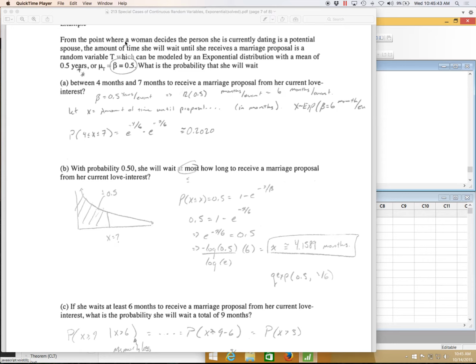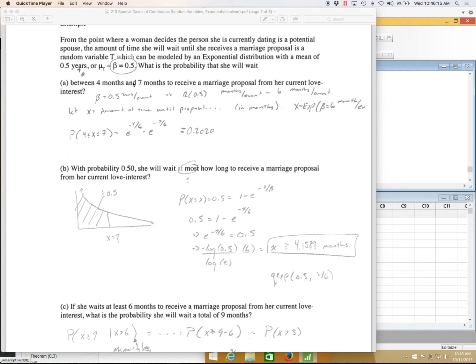Okay, so let's say this can be modeled with an exponential distribution where the woman will wait half a year between the time in her mind that she decides this guy's marrying quality, that she'll wait half a year from that point for the actual proposal. Then she'll either propose herself or she'll just say it's time to move on. Okay, so here then beta would be 0.5. So what's the probability that she'll wait between 4 and 7 months?